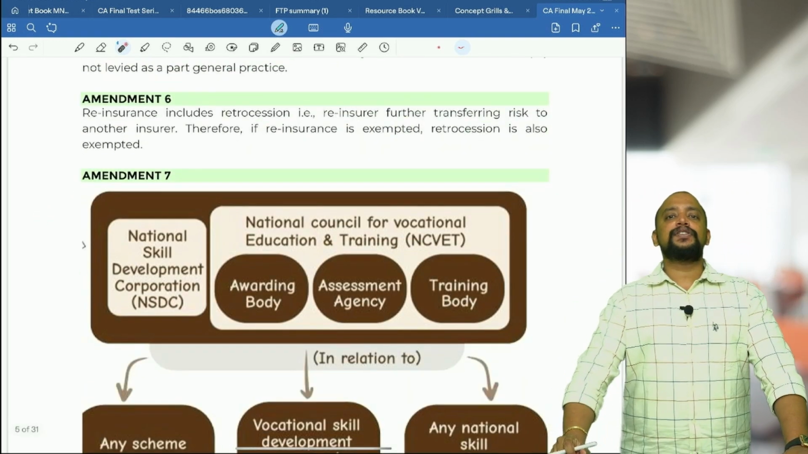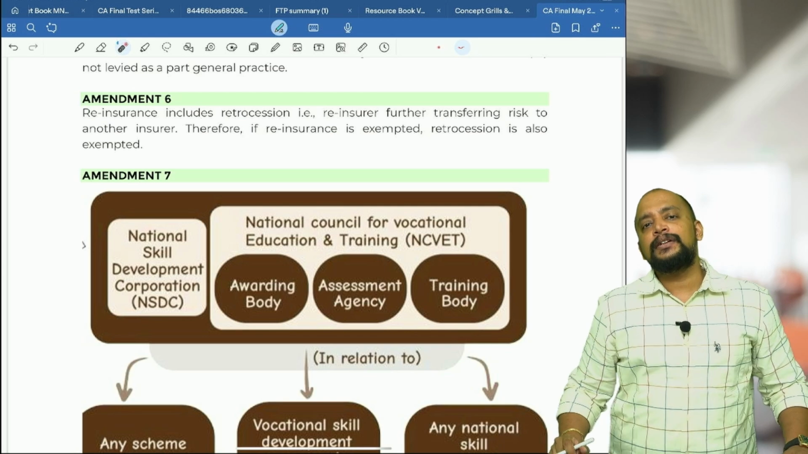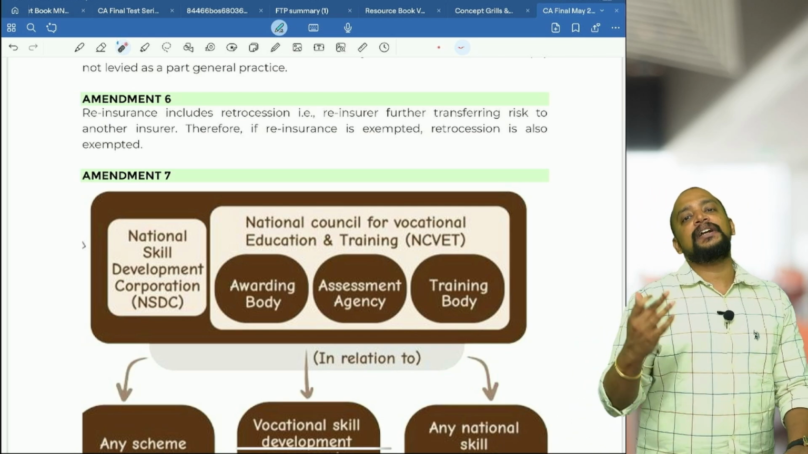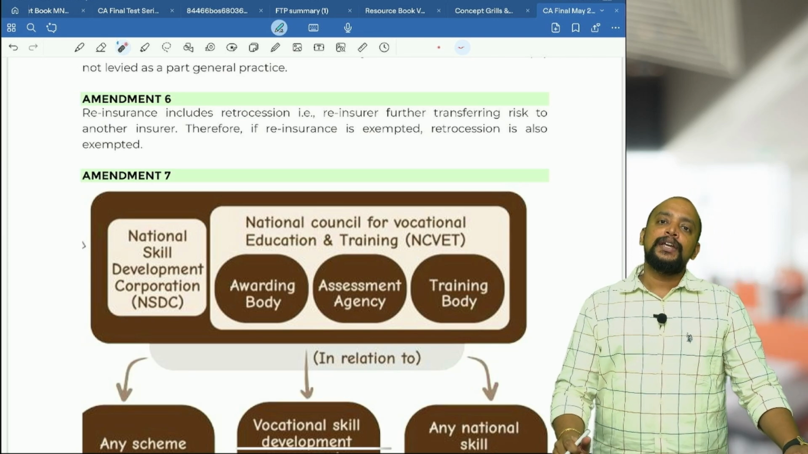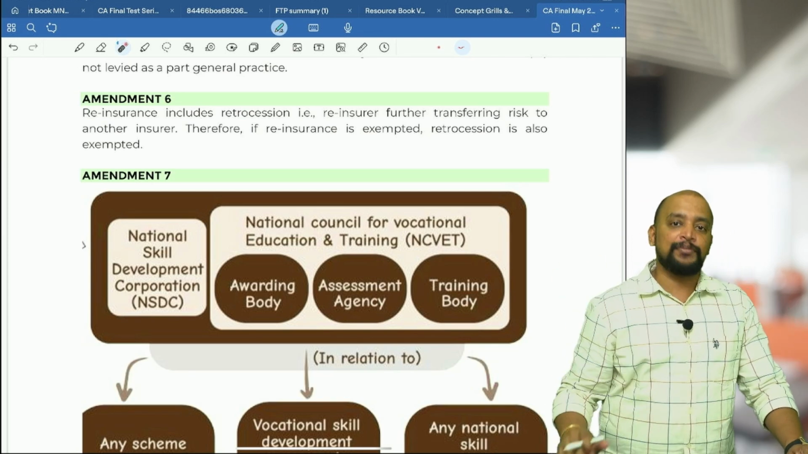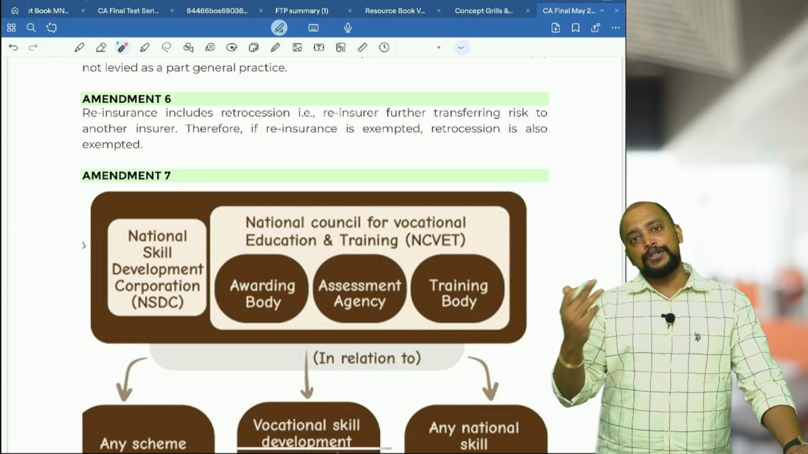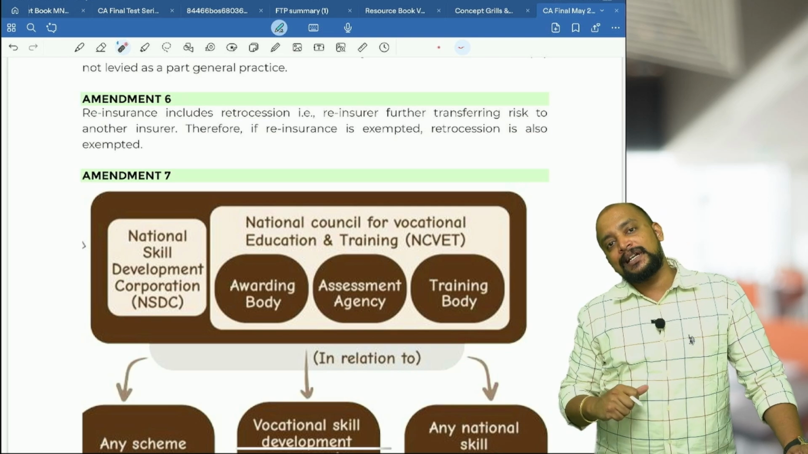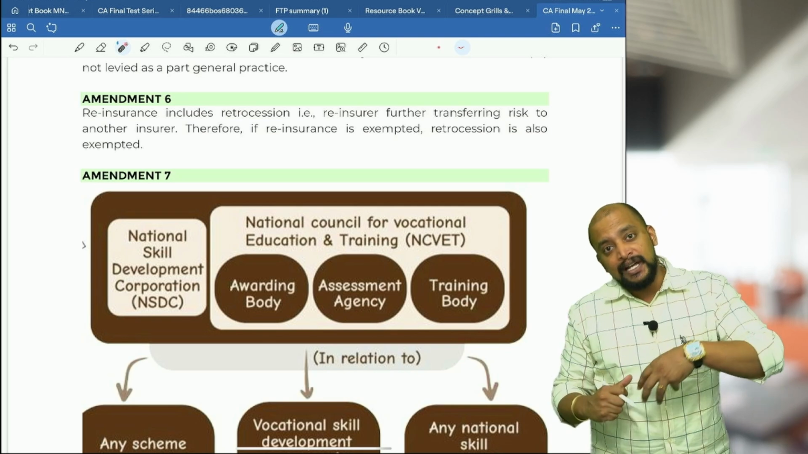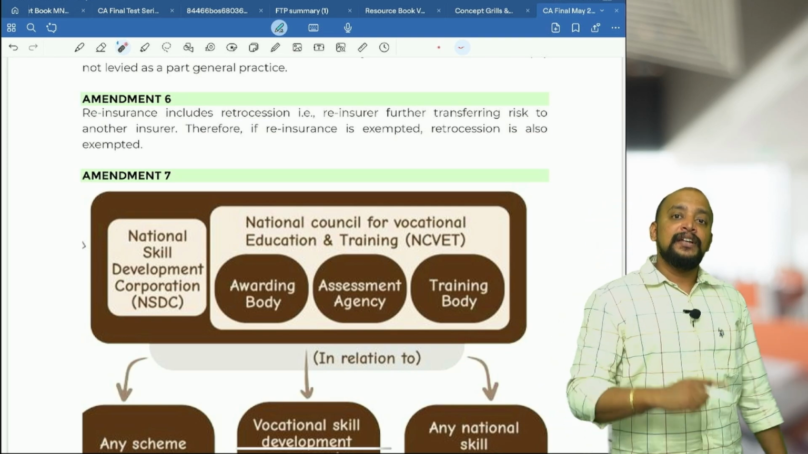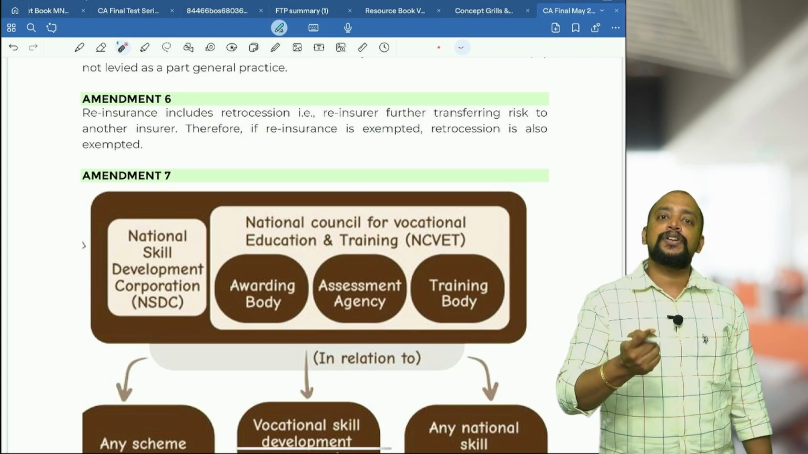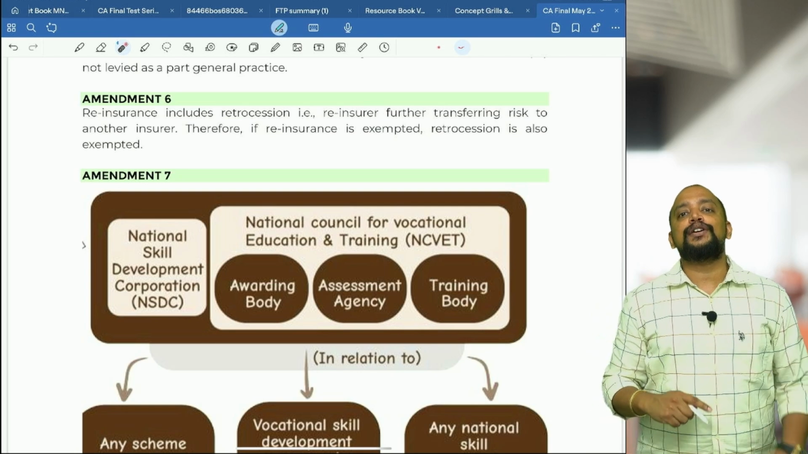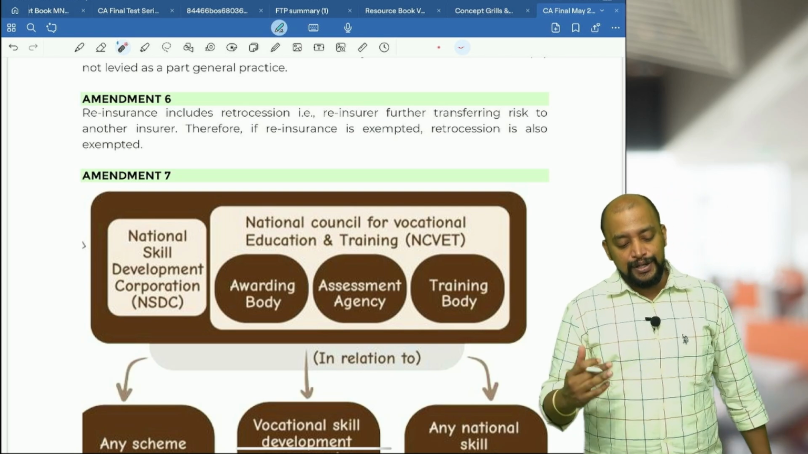Then the next amendment is reinsurance. There are some exemptions with respect to insurance services. In that, reinsurance of an exempted insurance service is also exempted. For example, insurance services provided to government are exempted, correct? I am insurance company A providing insurance service to government, and the premium that I collect will be exempted. Now I will share that premium with another insurance company, say insurance company B, so that reinsurance premium is also exempted. Now insurance company B gives further reinsurance to another insurance company, that is called retrocession. That retrocession is also exempted.